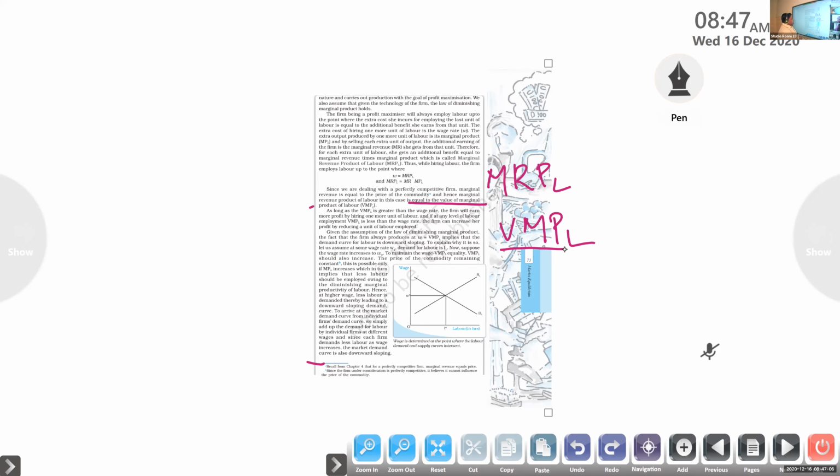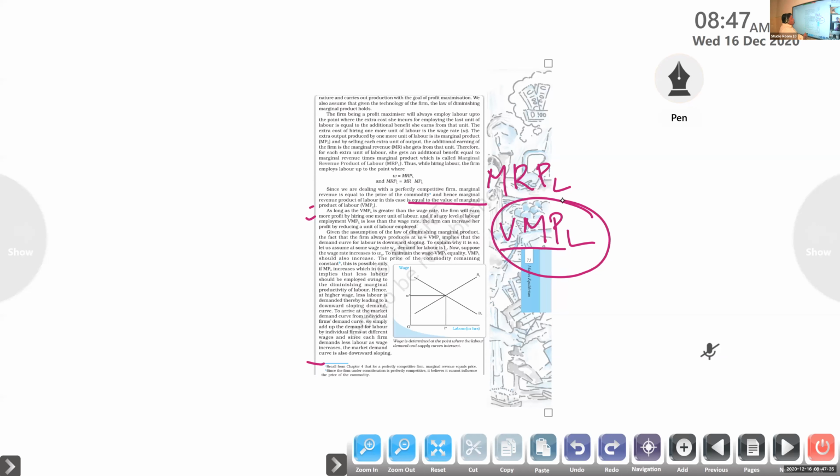As long as VMPL is greater than the wage rate, the firm will earn more profit by hiring one more unit of labor. Here the value of marginal product of labor is greater than the wage rate, which means the labor is able to produce more goods.